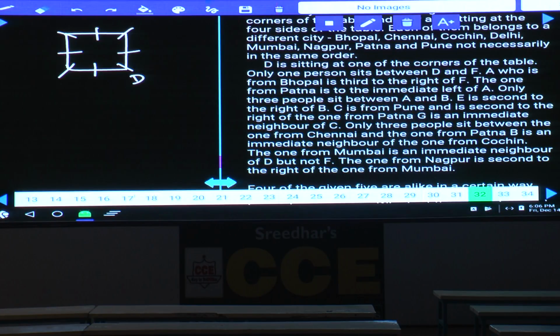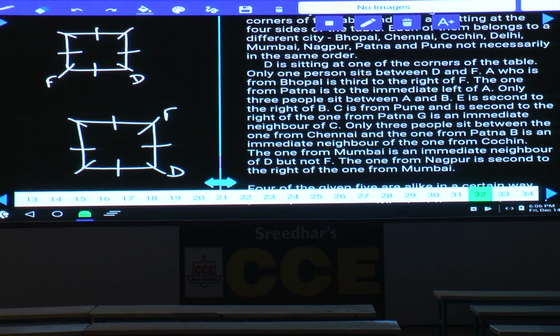Only one person between D and F. As only one person is between D and F, how many possibilities do we have? F can be here, that is the first possibility. In the second possibility, D is at this place and F can be here. Either F is to the left hand side of D or the right hand side.